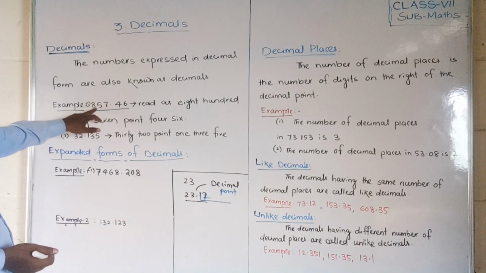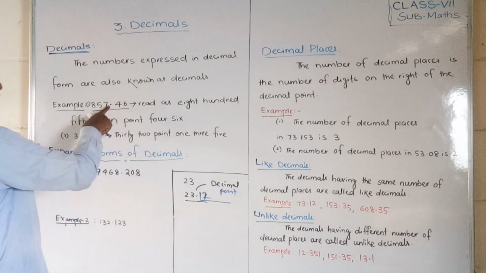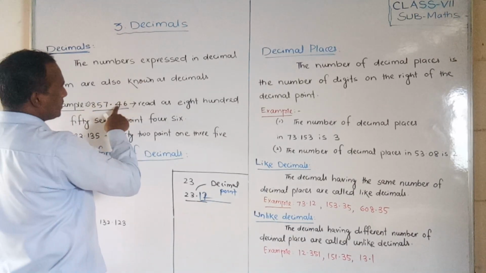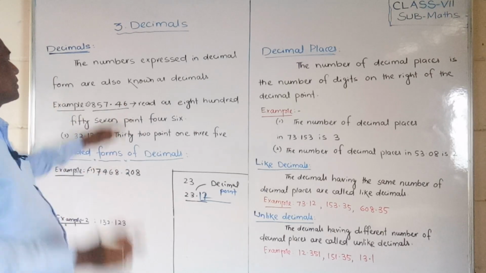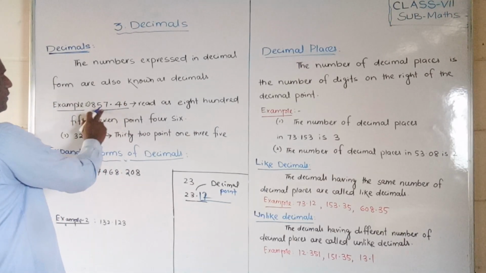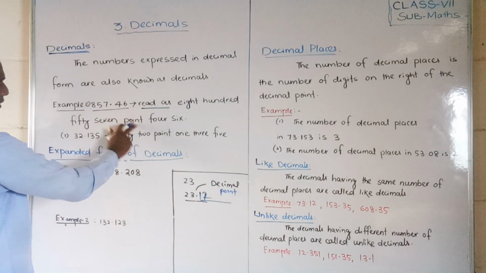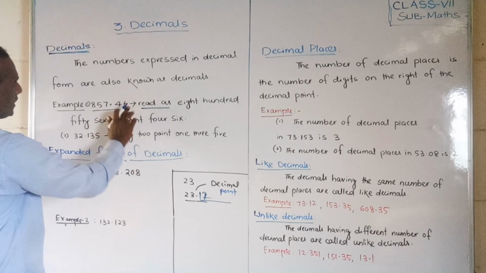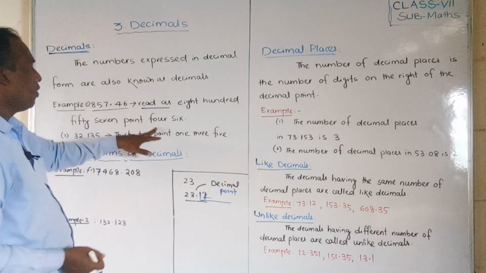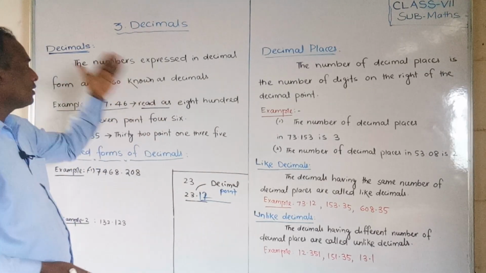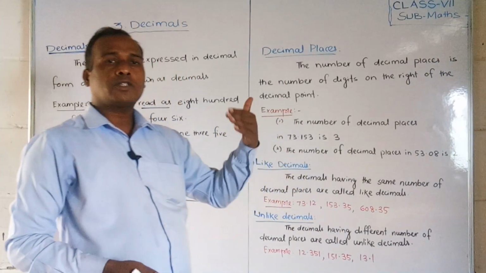What is that number? 857. This is the whole number. After that there is one point, the decimal point. After the decimal point, whatever digits occur, you have to read individually, one digit at a time. Now how will you read it? 857 point, and then you read the digits one by one: 4, 6, 3. Don't read it as four hundred sixty-three. After the decimal point you have to read like that.